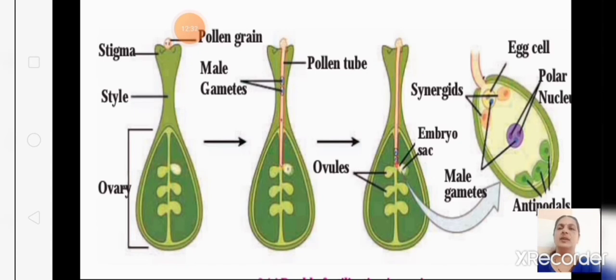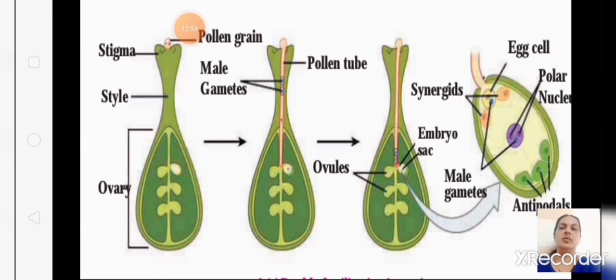Okay, in the second figure, you can see how pollen grains come inside and form the pollen tube, the white tube-like structure, and two male gametes enter through the style. Okay, the pollen tube is formed.